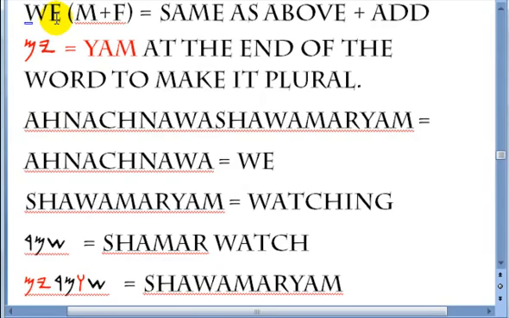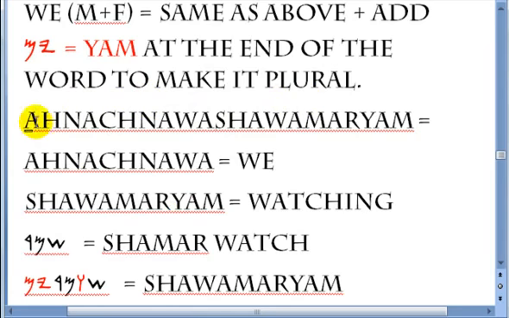Whichever way it is, when you're dealing with we, it is usually kept in the masculine form, because it could be a combination of anything. So we, male plus female, which is also plural, is the same as above, meaning you add the wa between the first and the second Hebrew characters, and then you add a yum at the end of the word to make it plural.